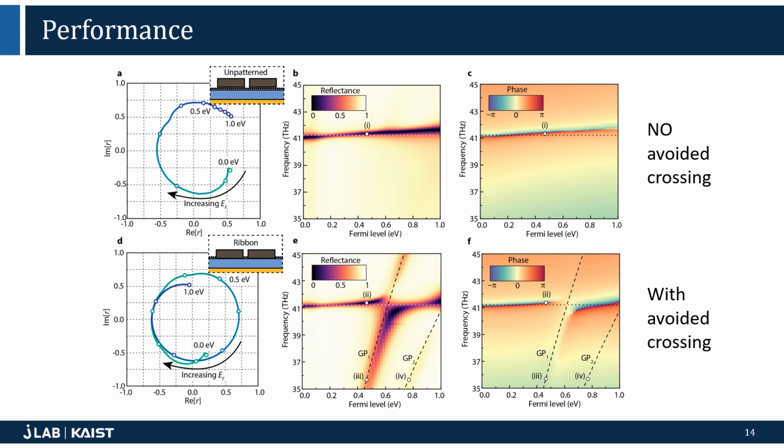Our metasurface performance is shown as follows. Our avoided crossing metasurface is shown below, whereas the top metasurface is designed in a way that it doesn't host graphene plasmons, and therefore no avoided crossing. This is quite simply done by using an unpatterned graphene layer beneath the pillars, as the graphene plasmons that are excited won't be resonant from the reflection from the graphene edges, as it would be in the bottom metasurface with graphene ribbons.